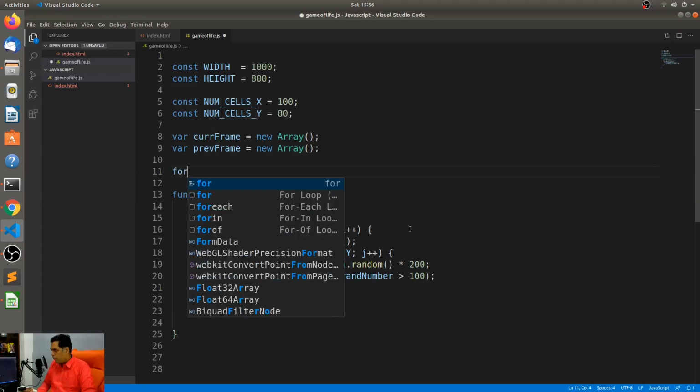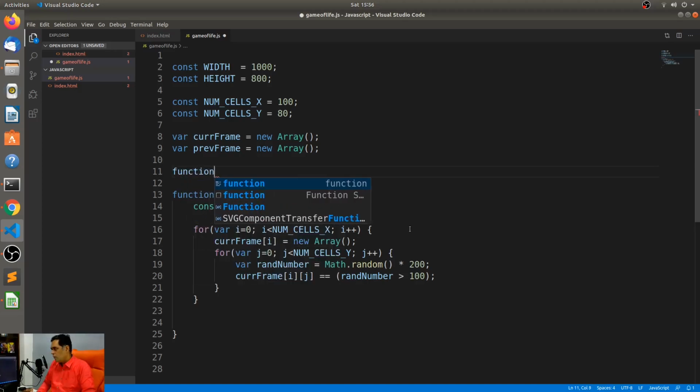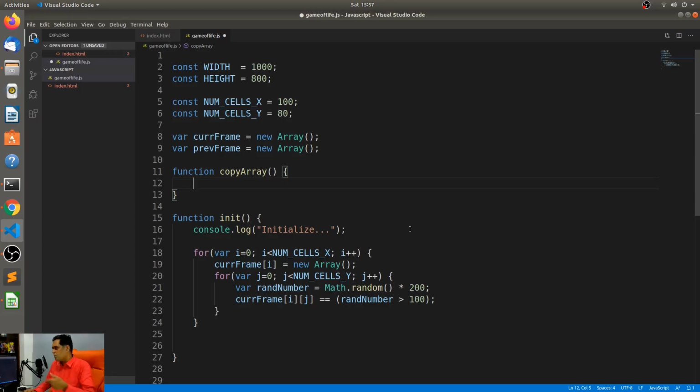So I can say function copy array. Now we are going to do this a lot of times. That's why we need this copy array. All right, and we'll say copy frame because we are using the word frame here. So we'll just say copy frame for values in current frame.